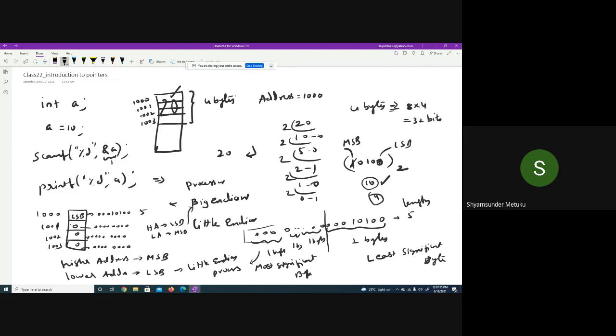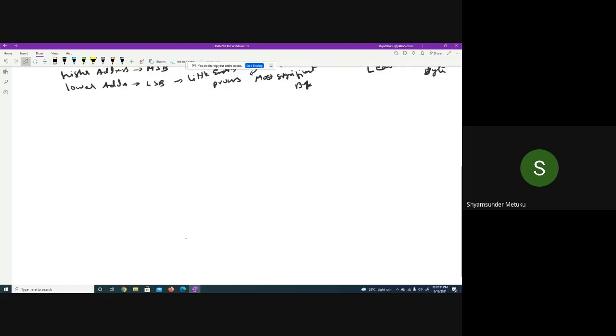Ultimately, when you want to extract the data, all 4 bytes together will give you the magnitude. Agree or not? Okay. So what I wanted to tell you from this example is, forget about little endian and big endian. The moment a variable is created, you are going to get 4 bytes of allocation. I am not writing that 4 bytes will be allocated.